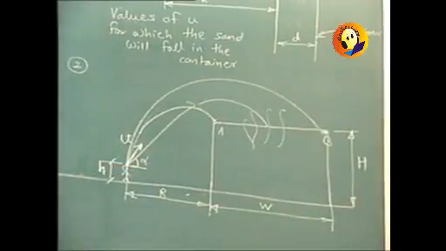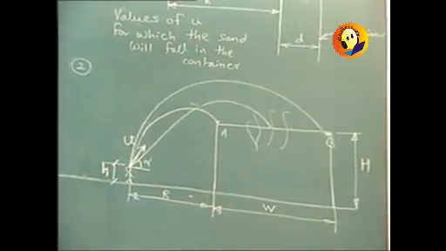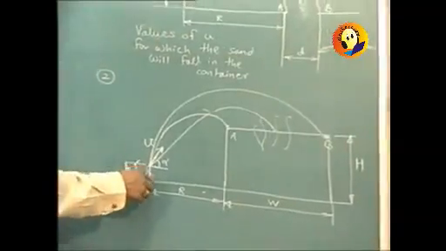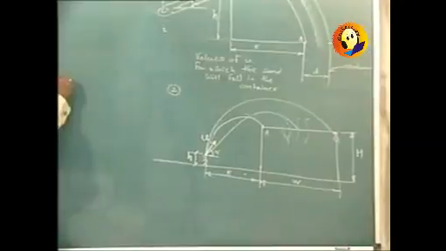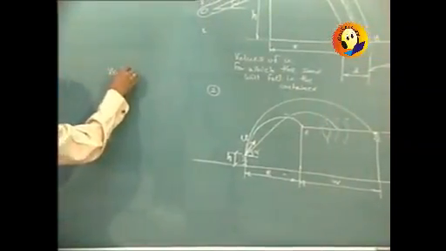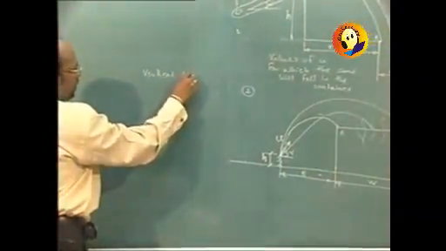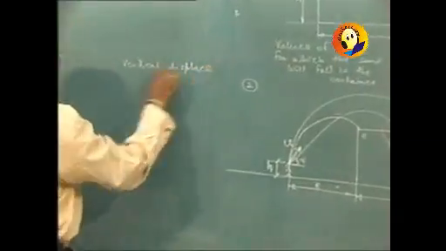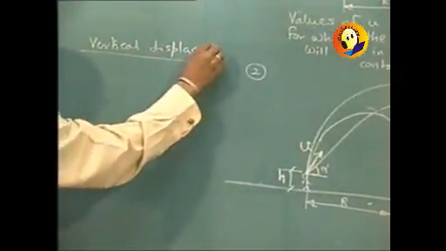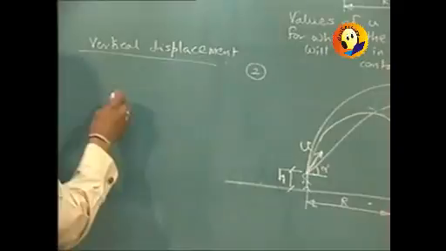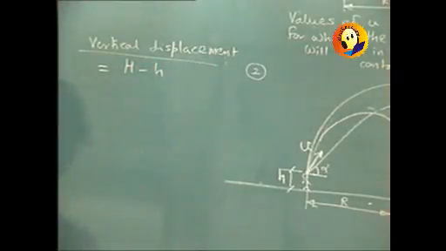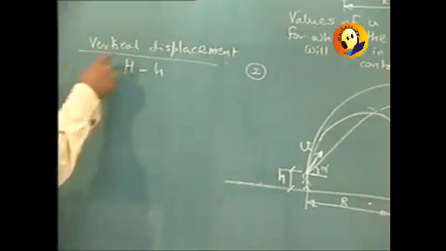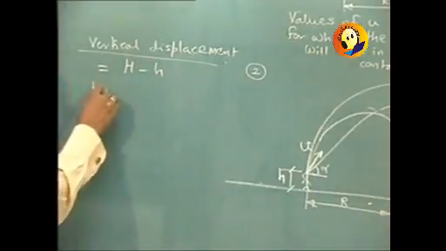Remember that we will have to take into account the height of the fireman also, that is small h. That means the net vertical displacement in this case is going to be final position minus initial height, that is h minus small h, and then this is going to be constant.